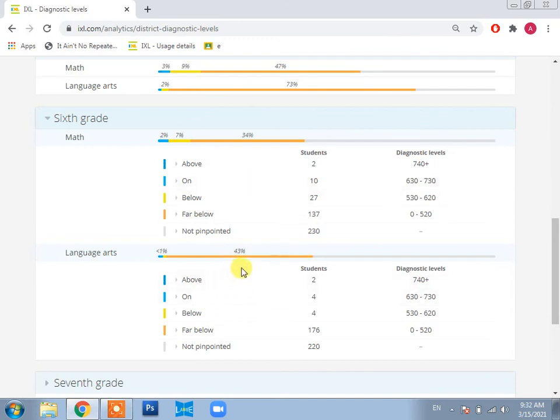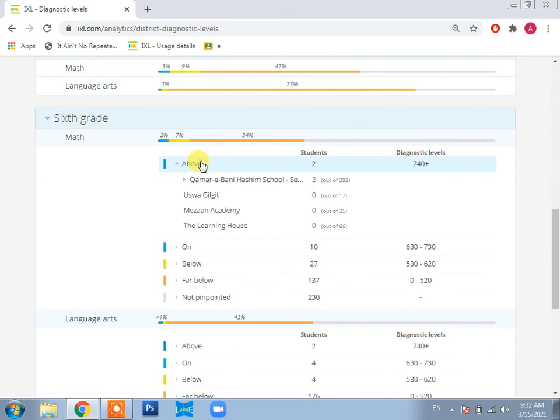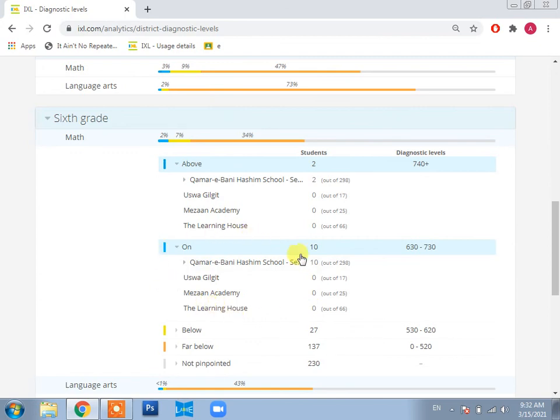And if you want to see the exact names of the students, you can click on this. You will have the schools in which we have students above the level. You can see that only in Qamar Bani Hashim Higher Secondary we have students who are above level, not in any other school. Even on grade level there is no student, only Qamar Bani Hashim school has this level.